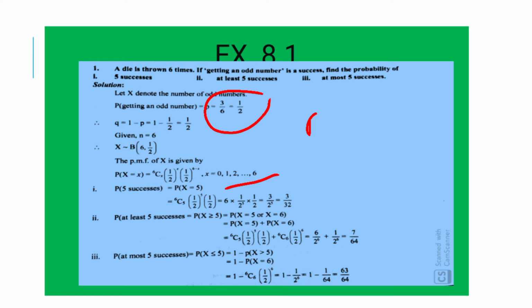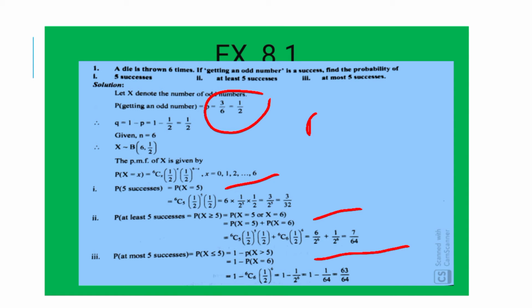At least 5 successes means 5 or more, it can be more than that also. So this is P of x greater than or equal to 5, which is P of x is equal to 5 or x is equal to 6, which is P of x is equal to 5 plus P of x is equal to 6, which is equal to 6C5 (1/2)^5 into (1/2) plus 6C6 (1/2)^6, which is equal to 6 upon 2^6 plus 1 upon 2^6, which is equal to 7 upon 64.